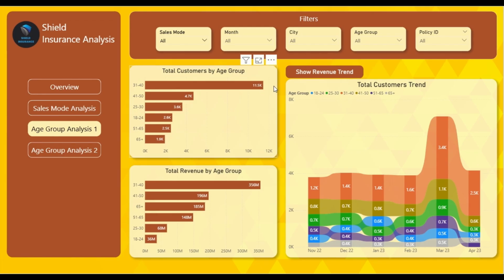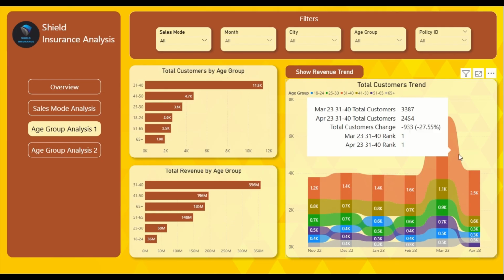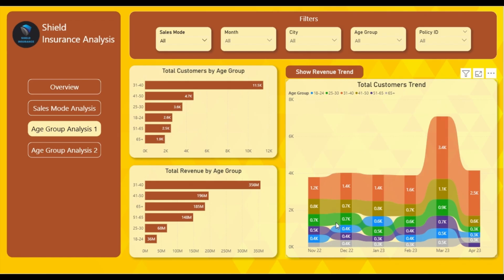Now let's move on to the total customers trend visual, and you will see here that the age group 31 to 40 has been consistent in generating the highest number of customers over the months from November 2022 to April 2023, followed by the age group 41 to 50 and then the 25 to 30 age group.